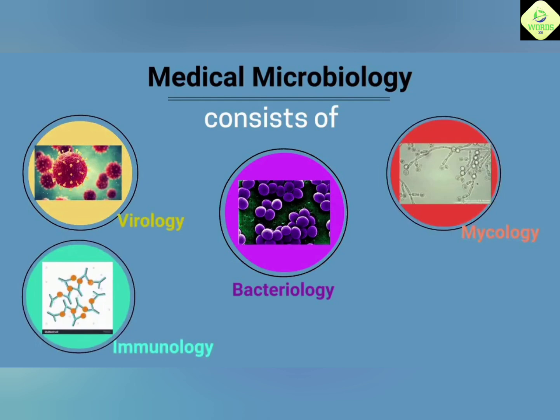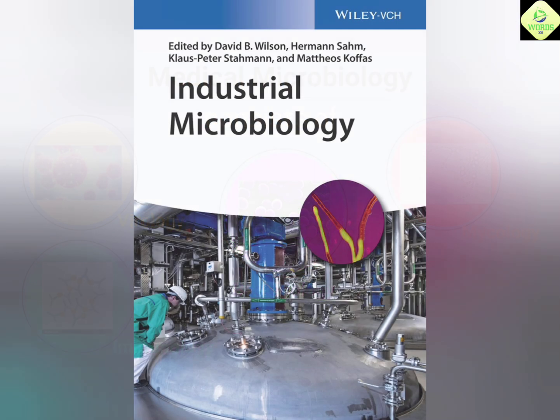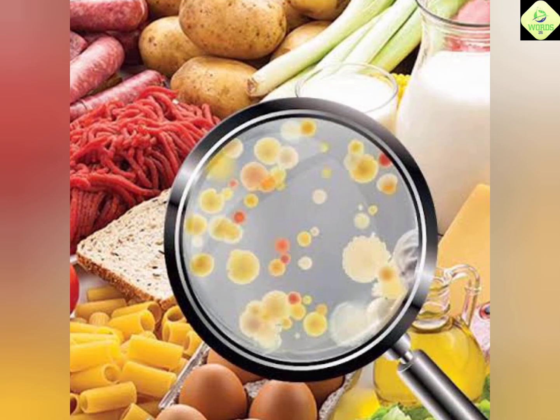Second, industrial microbiology. It deals about applications of microbes in industries like fermentative and pharmaceutical. Microorganisms are highly used in industries to produce products of human value like enzymes, amino acids, vitamins, antibiotics, and organic acids.